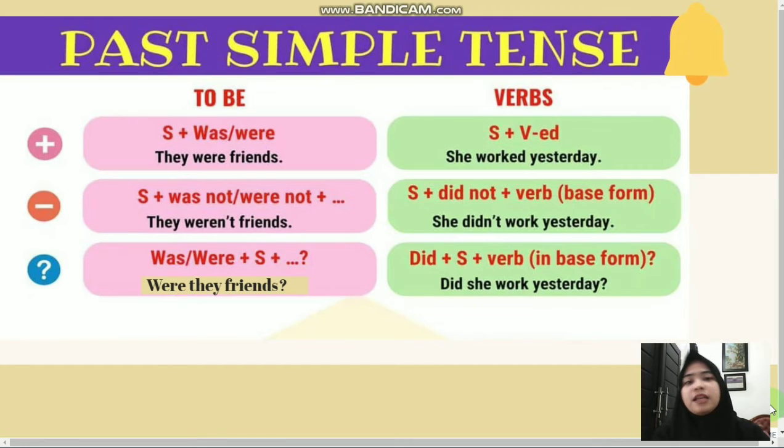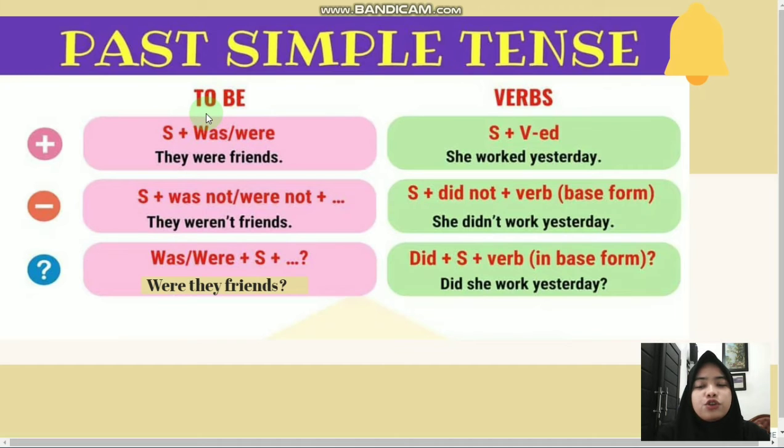They are divided into 2 sentences, the nominal sentence and the verbal sentence. Nominal sentence use to be, and the verbal sentence use verb. They are divided into positive sentence, negative sentence, and interrogative sentence. For the positive using to be, the formula is subject plus was or were.